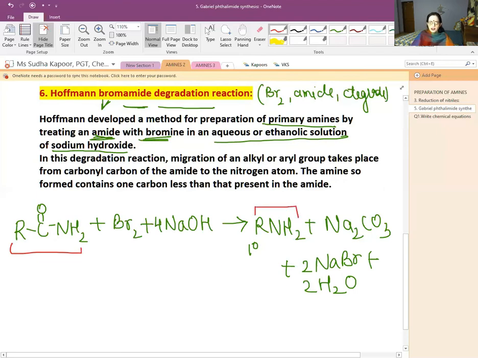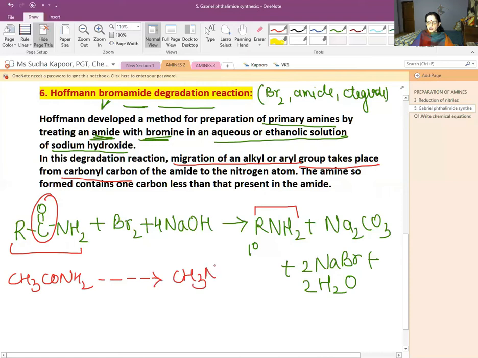So in this degradation reaction, the migration of an alkyl or aryl group takes place from the carbonyl carbon of the amide to the nitrogen atom. And the amine so formed contains 1 carbon less than that present in the amide. So if we have taken CH3CONH2, then after the whole reaction, the product is going to be CH3NH2. So whenever the conversion is of this type, to decrease the number of carbons, then Hofmann bromamide degradation is a very good suggestion for that.